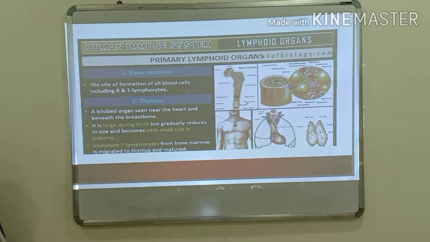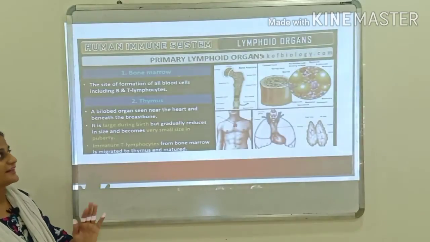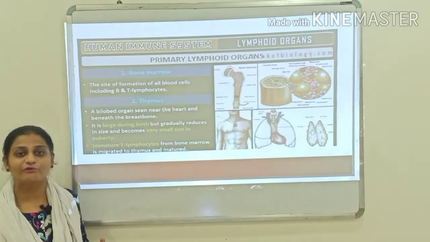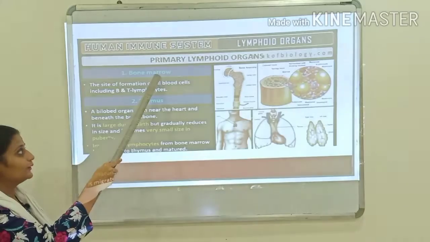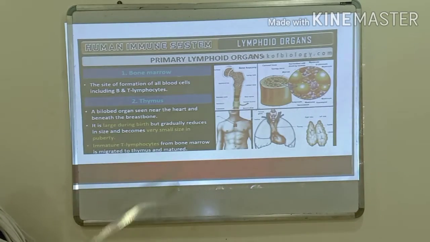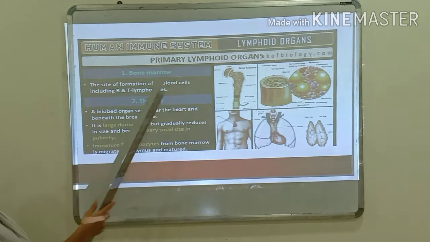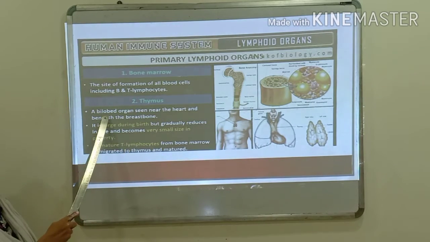Bone marrow is the site of the formation of all blood cells. All the blood cells, including the B lymphocytes and T lymphocytes, are produced in the bone marrow.